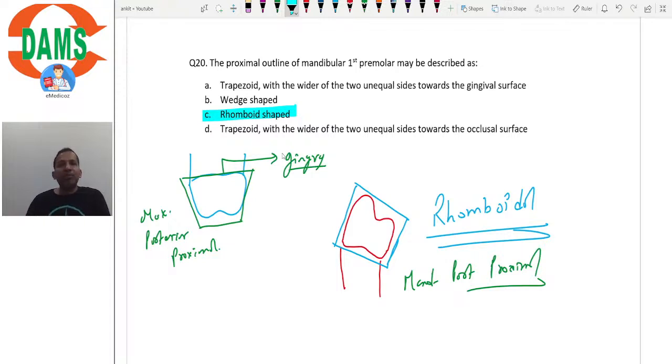Right? Try to solve as many MCQs as possible, and always remember that we need to read the question properly, completely and carefully. Right? We need to understand the question carefully.